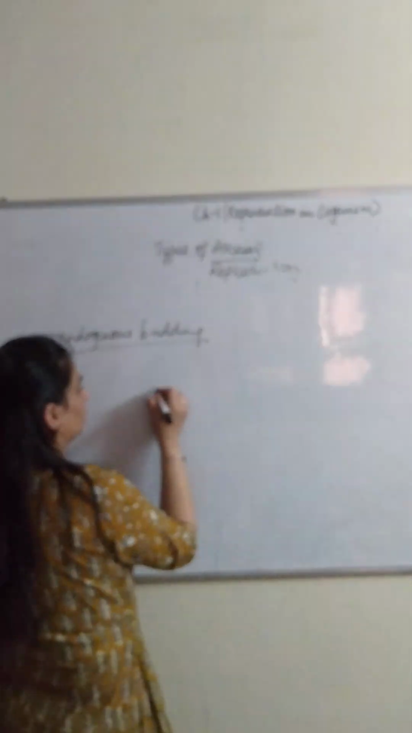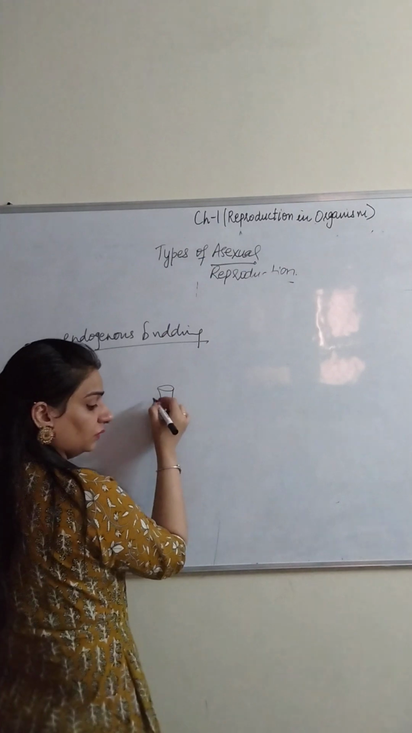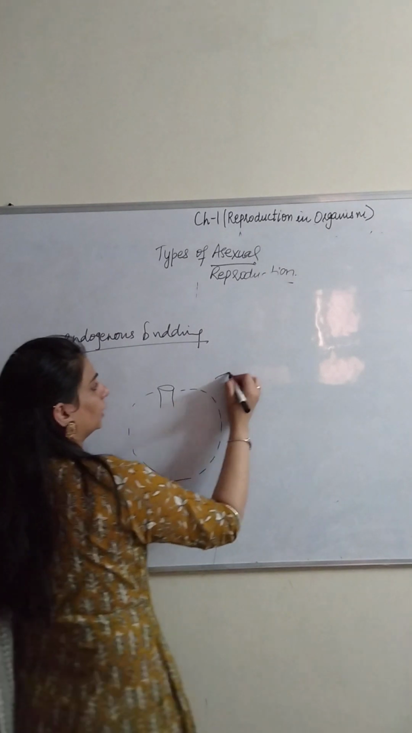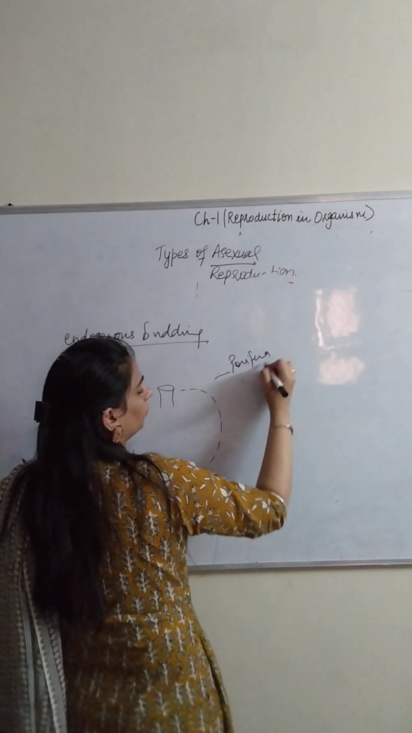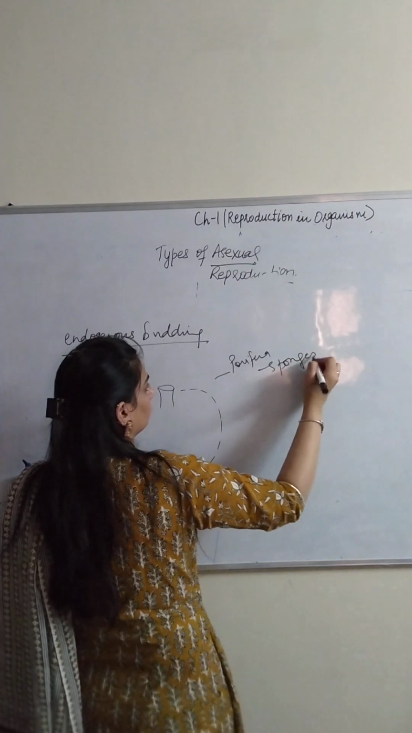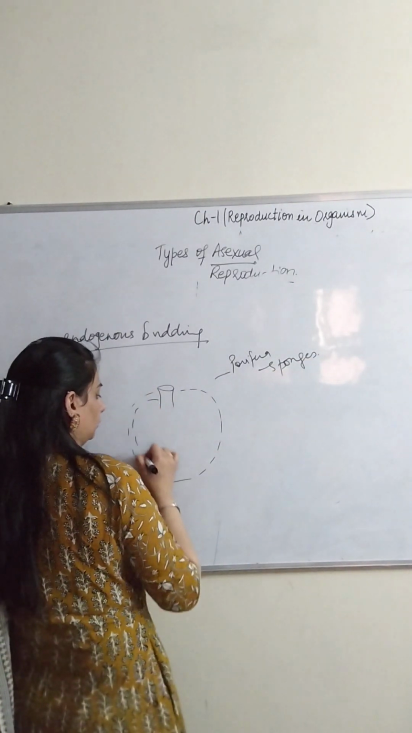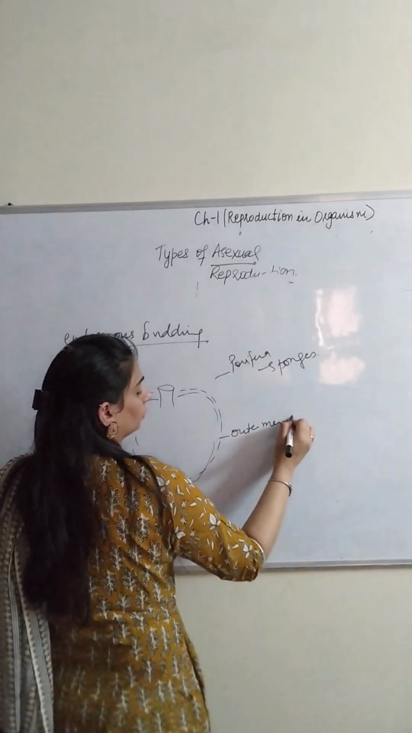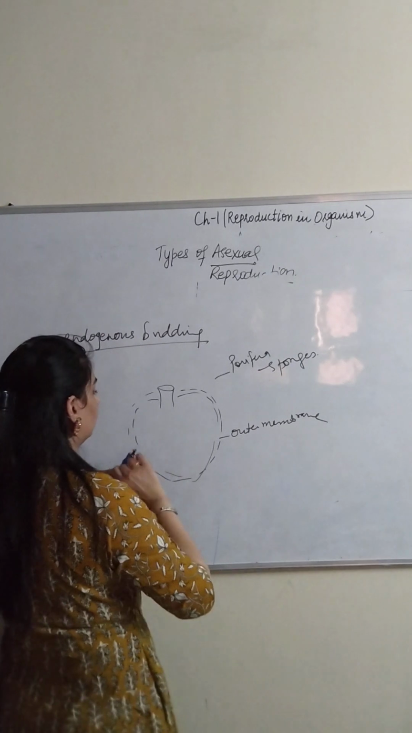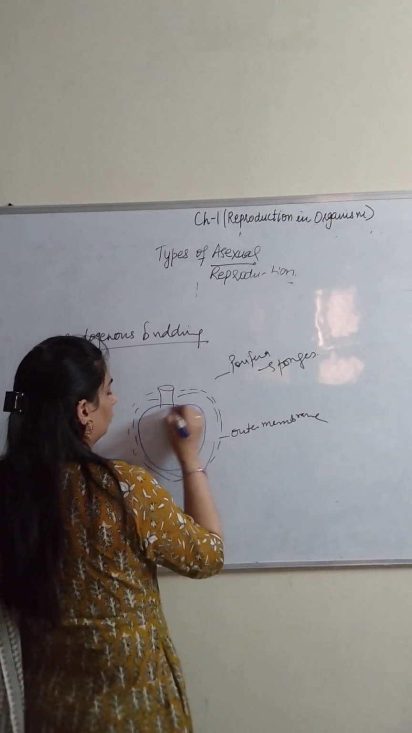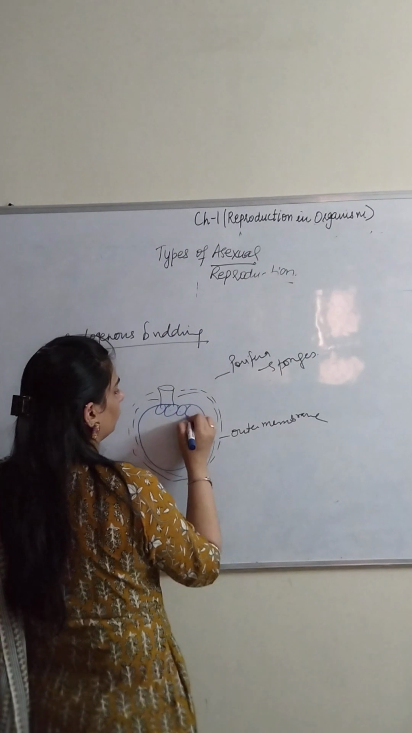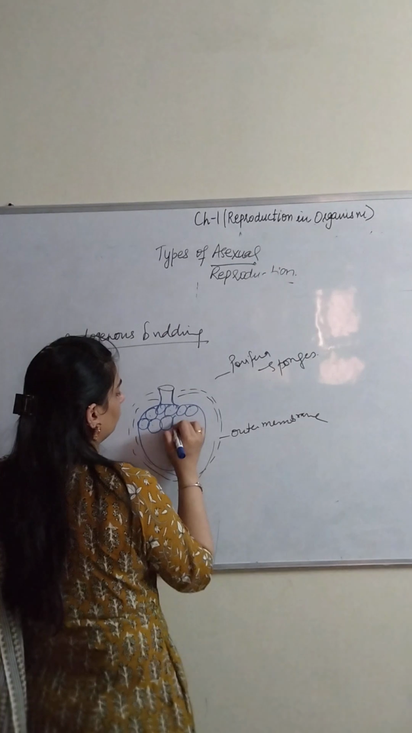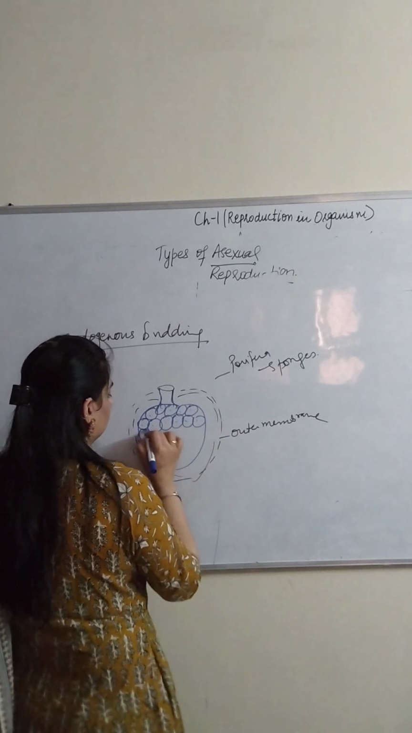In endogenous budding, as you have seen in your diagram in your NCERT, there is a diagram for Porifera, basically for sponges. There is an outer membrane, and inside that there is an inner membrane where a large number of buds are forming. This extra growth is forming, and inside the structure a large number of buds are growing.